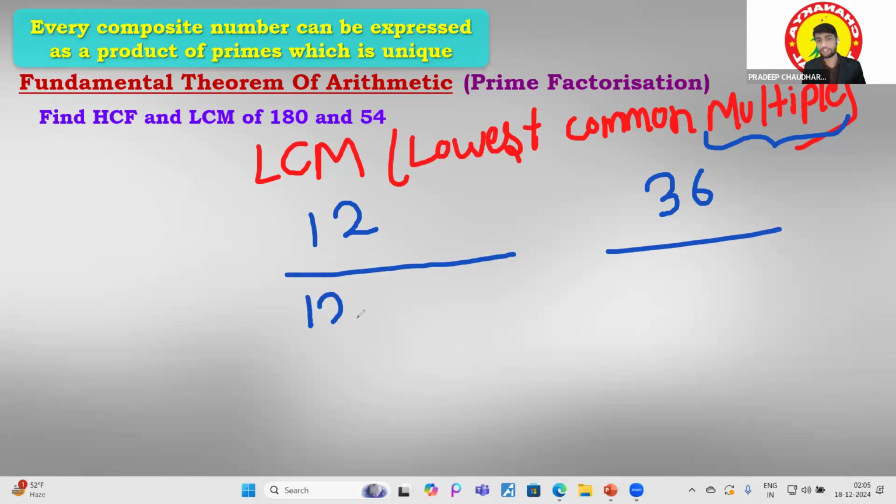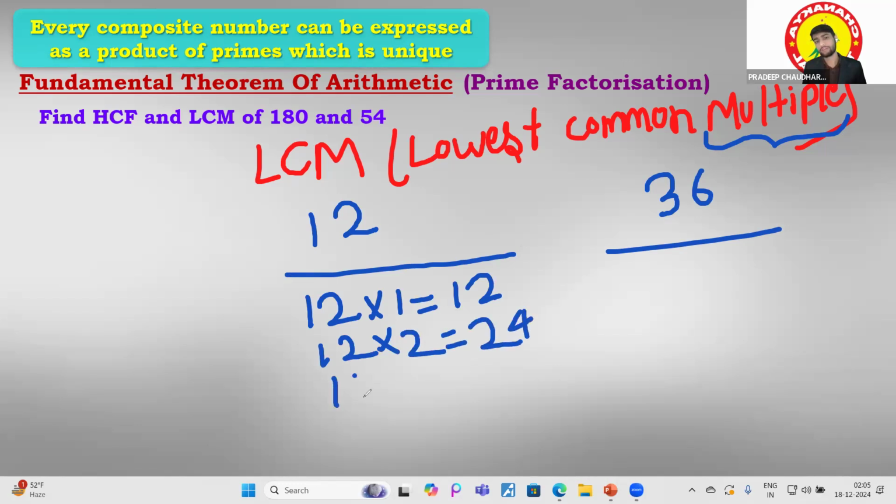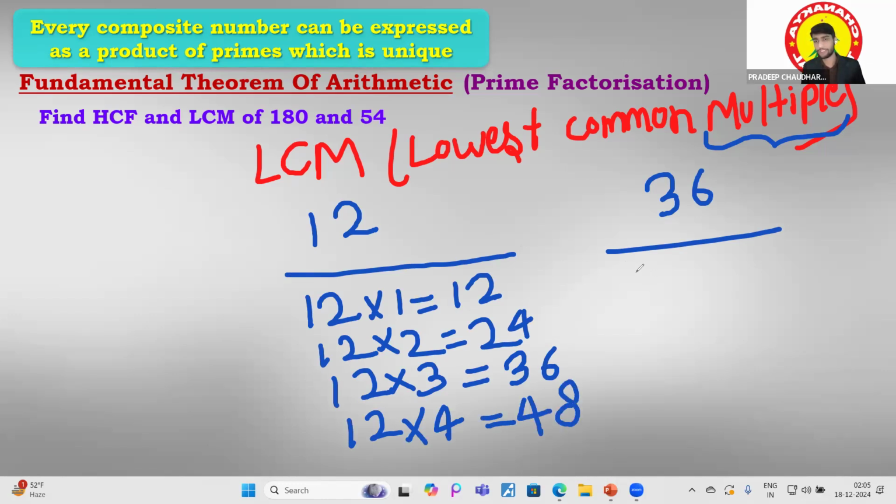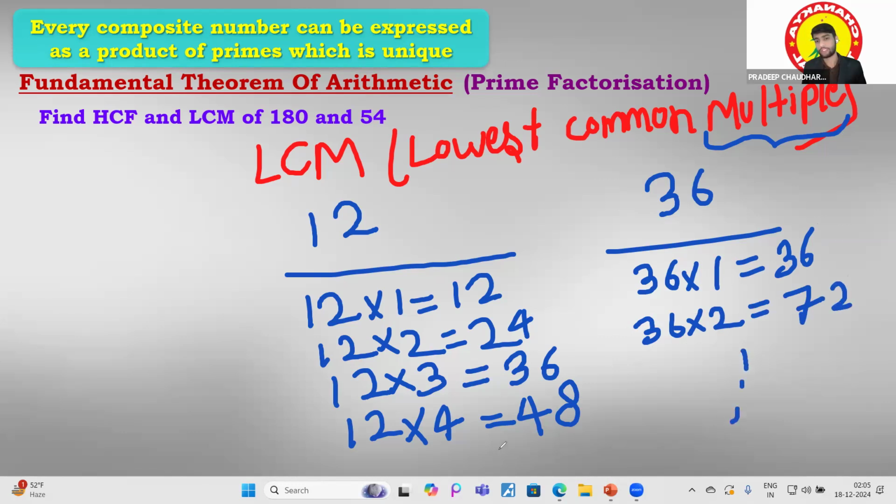So 12 times 1 is what? 12. 12 times 2 is what? 24. 12 times 3 is what? 36. And 12 times 4 is what? Of course, 48. Now moving to this 36: 36 times 1 is 36, 36 times 2 is 72, and so on and so on.